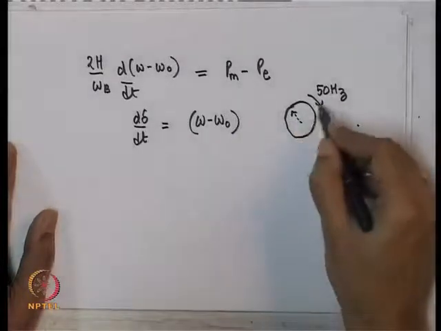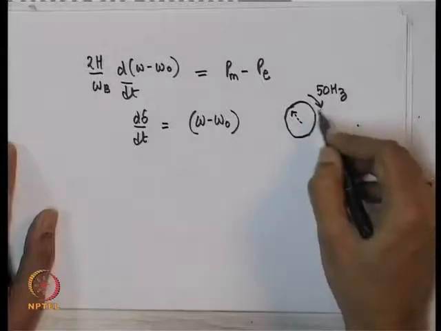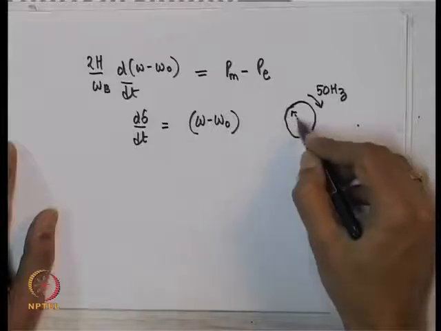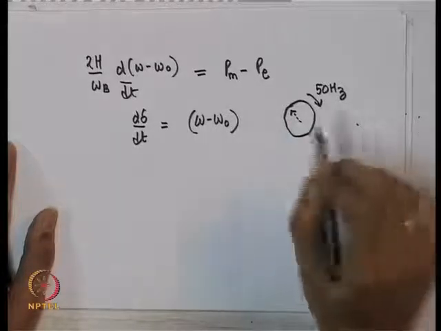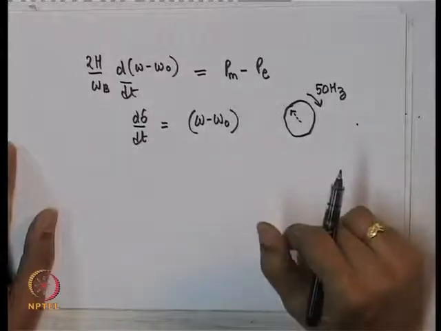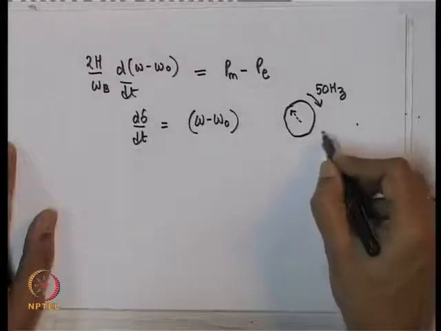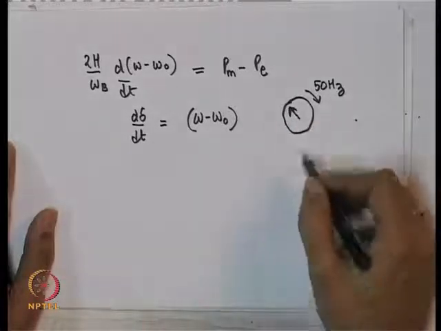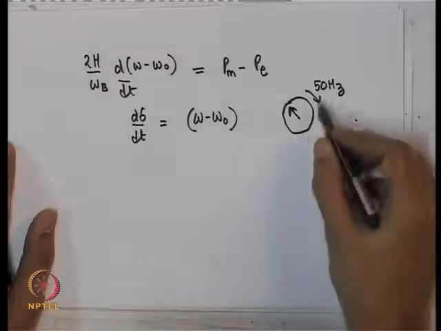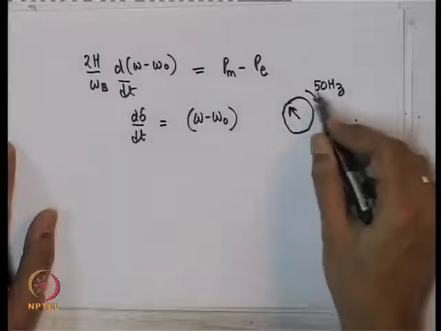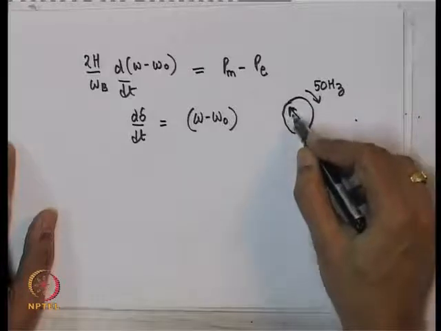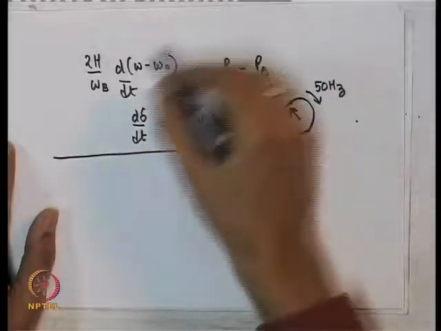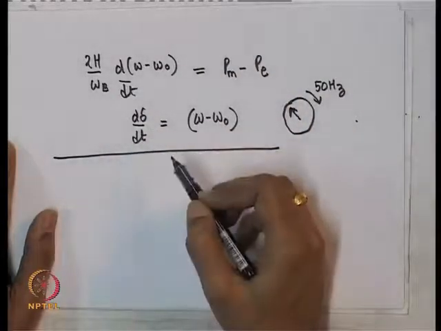However, if the frequency of this even transiently changes, the position of say this mark will appear to move. So, let me just put it in a kind of a physical way. If I am rotating at 50 hertz and I am looking at this mark which is also rotating at 50 hertz, this mark will appear stationary. However, if there is a transient change in the speed, I will see this mark moving. So, that movement of this mark is captured by this equation.